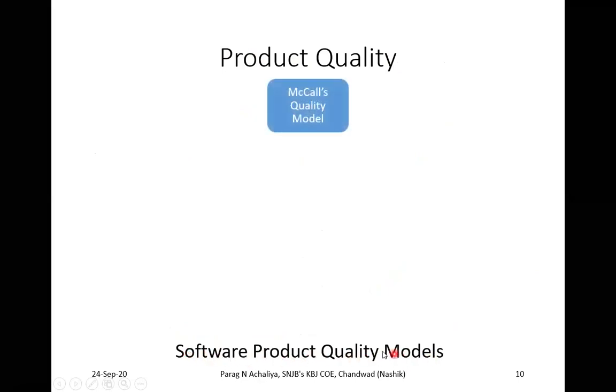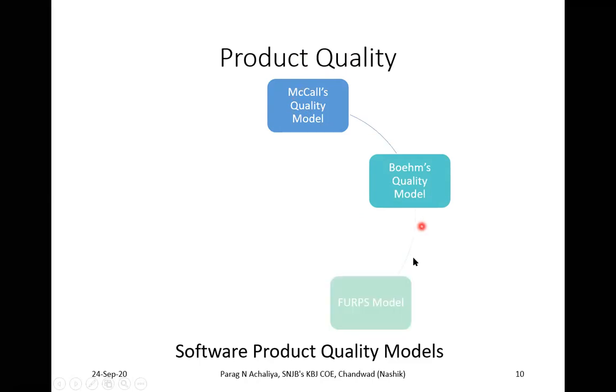Then second is your product quality. Now we will see what is product quality. We will see the model of software product quality. So there are different quality models which will be focusing on your what? Product quality, out of which the first model is McCall's quality model. The second one is Boehm's quality model, FURPS model.